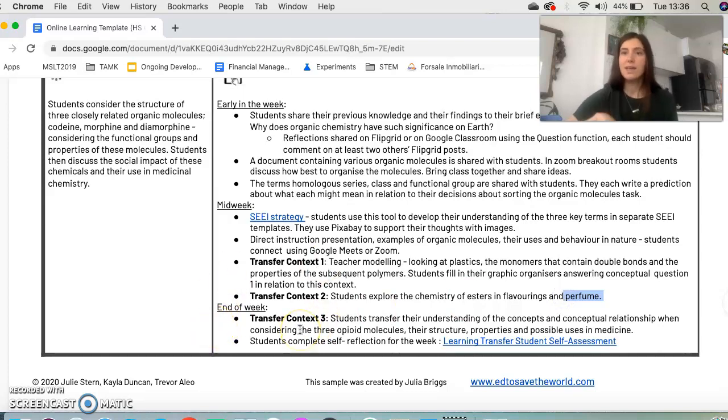Towards the end of the week, I would like students to transfer this understanding to another context. So we are going to look at some medicinal molecules. We're going to look at three opioid molecules, morphine, diamorphine, and codeine, and how their structures, although very similar, differ slightly, and how these slight differences relate to the impact on the body.